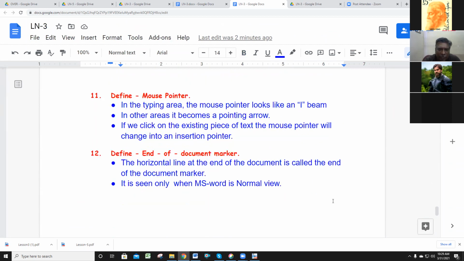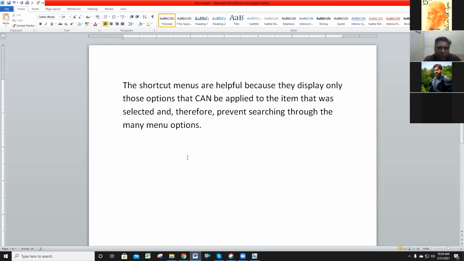After insertion point, mouse pointer. What is the meaning of mouse pointer? In the typing area, where is the mouse pointer now? The black vertical blinking line you already know is called the insertion point. The I symbol is there in between. Between the words, we can move the insertion point anywhere with the help of the I-beam symbol. What is that? The I-beam symbol is called the mouse pointer.